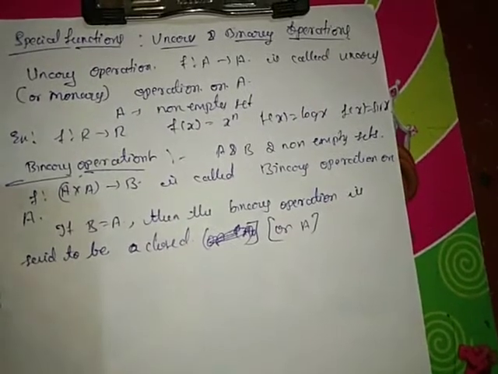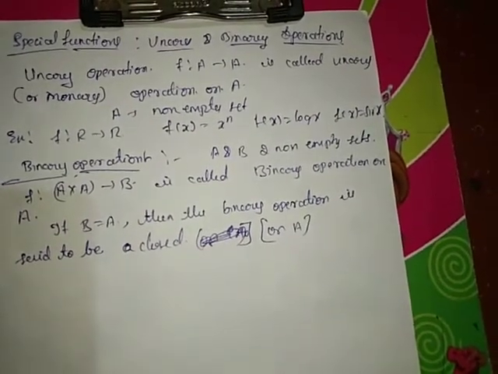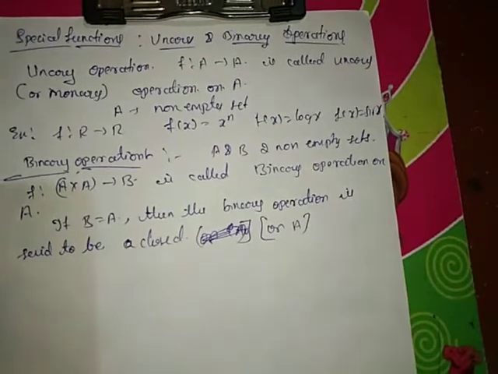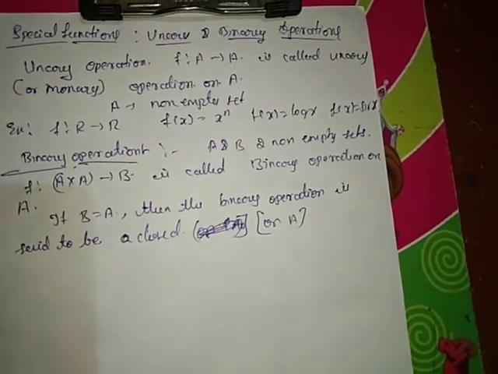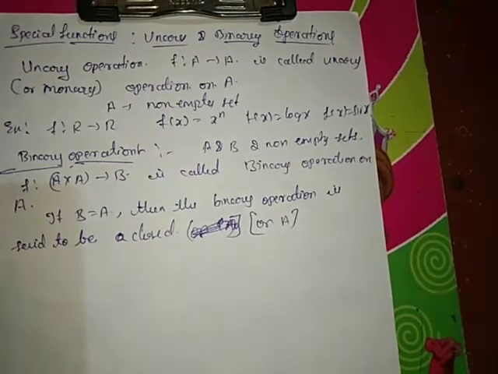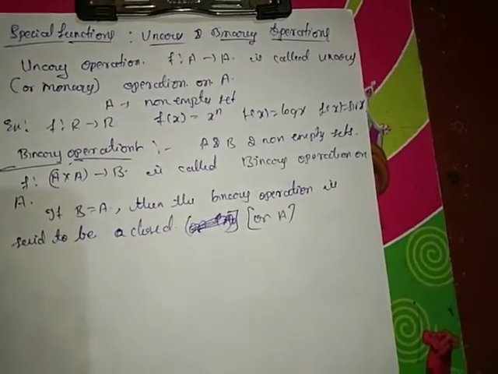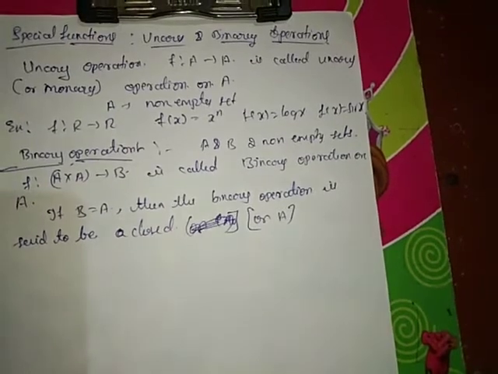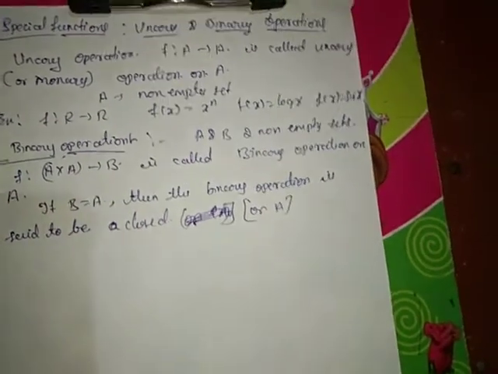Unary operation means a function f from A to A is called a unary operation, and a function f from A cross A to B is called a binary operation. Suppose in the binary operation B equal to A, then it is said to be a closed operation, the binary operation is closed on A.